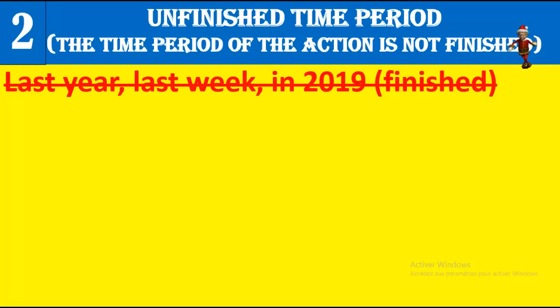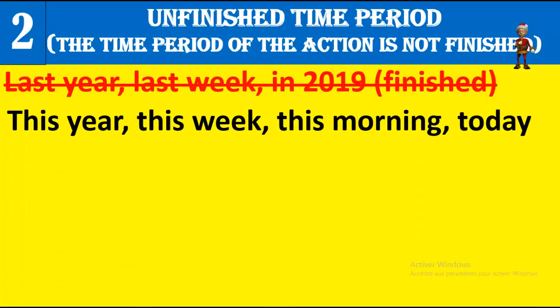Last week is also over. 2019 is finished, over. So examples of finished periods: last week, last Friday, last weekend, all those periods are finished.